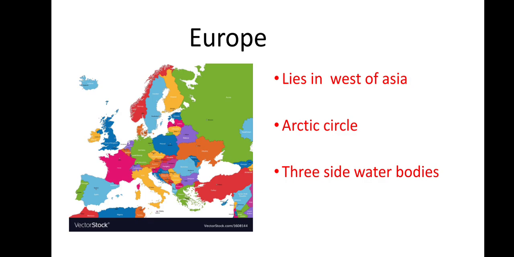Which circle? The Arctic Circle is passing through Europe. And on three sides of this continent, water bodies, oceans and seas, can be seen. This is also one of the important continents we have.